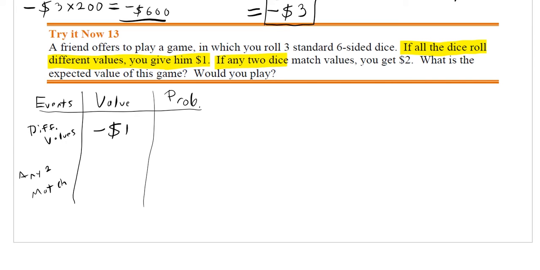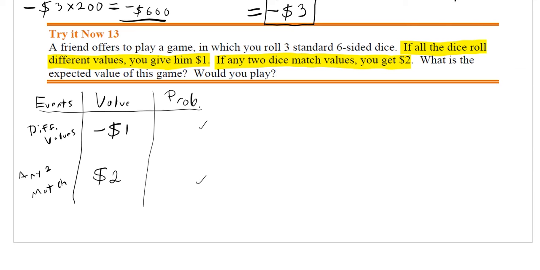Likewise, if any 2 match, that means you get $2. So that means if any 2 match, your value is $2. So the values aren't too bad. Just keep in mind, at least one of these should always be negative. What is the expected value of this game, and would you play? So we need to consider the probabilities. These are going to be a little bit of a tricky thing to consider.